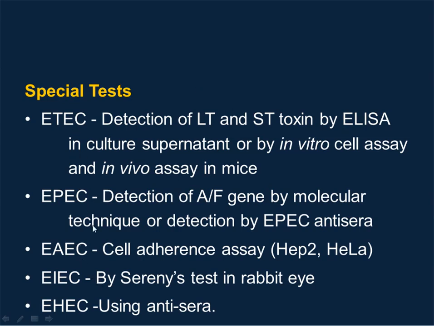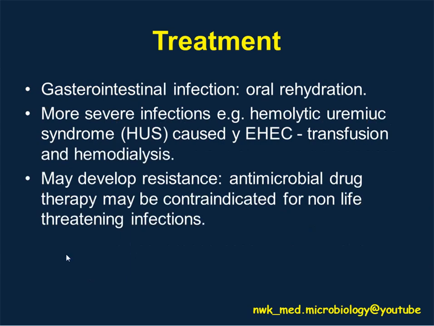However, this type of special test is rarely conducted in a normal medical laboratory. To treat E. coli, since it leads to diarrhea, it's important to treat with oral rehydration salt. Sometimes, in severe cases, the patient may need transfusion and hemodialysis. Some E. coli may develop antibiotic resistance, so antimicrobial drug therapy may be contraindicated for non-life-threatening infections.